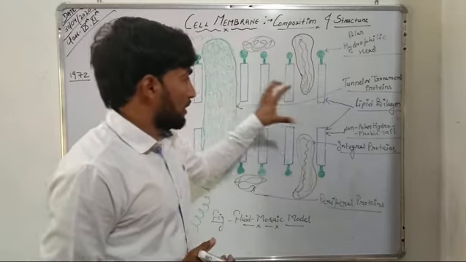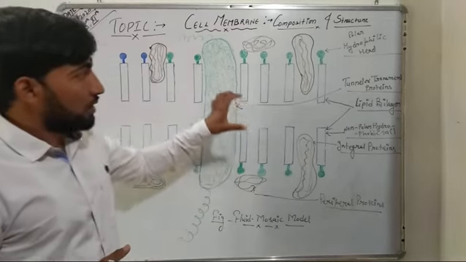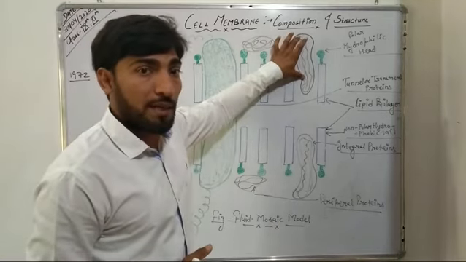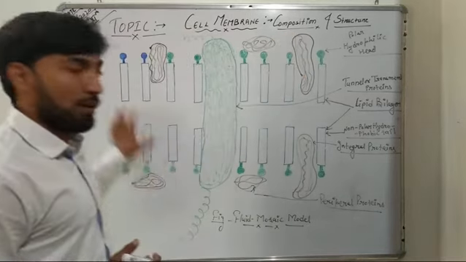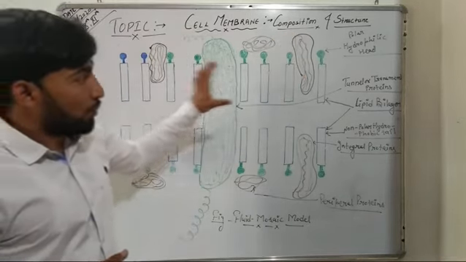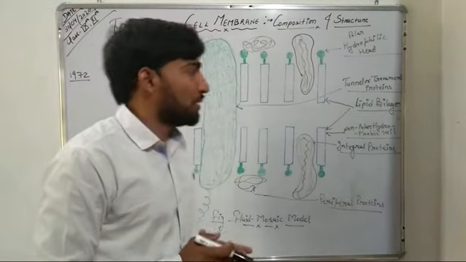So this structure looks similar to proteins present in the form of icebergs in the ocean of lipids. The protein icebergs are present in the sea of lipids.